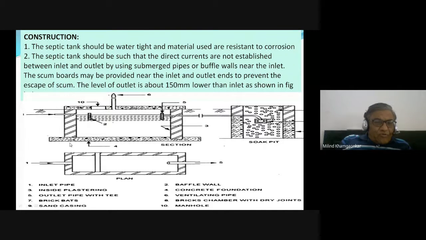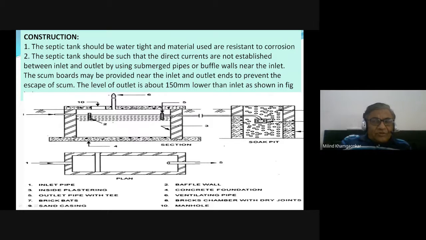It is wholly surrounded or constructed below the ground level as far as possible. It is made up of plastered masonry or concrete. At the top, a concrete slab is provided in which the manhole is there for regular maintenance of this tank.